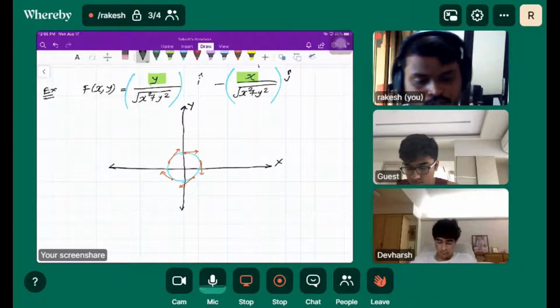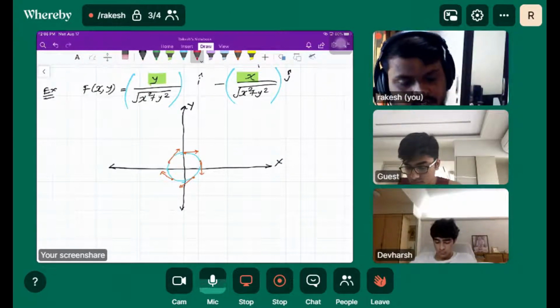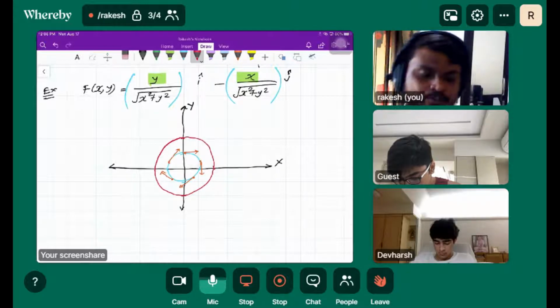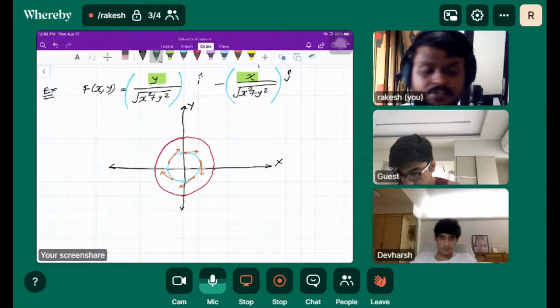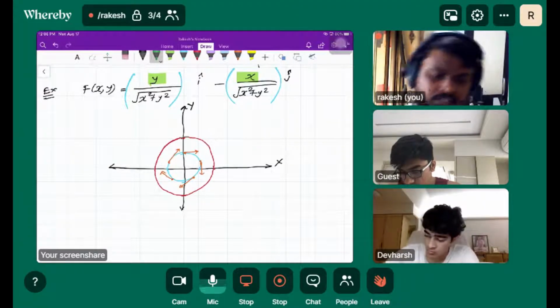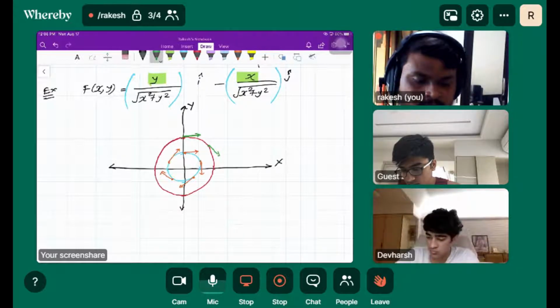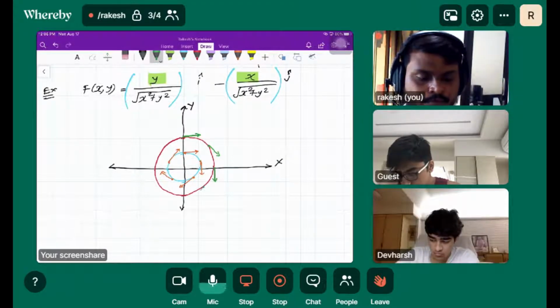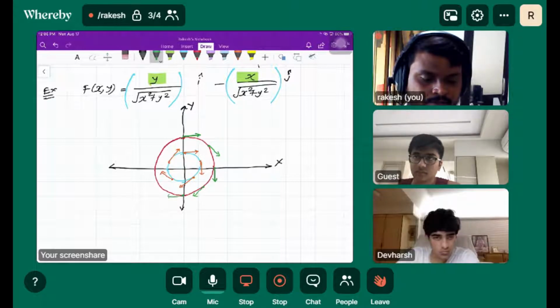Okay. So if we draw another circle here, at whatever distance you choose, it doesn't matter. Suppose this is my next circle. Where will my corresponding vector be? Along this circle, tangent to the circle, and the magnitude of each vector is going to be just 1 unit.